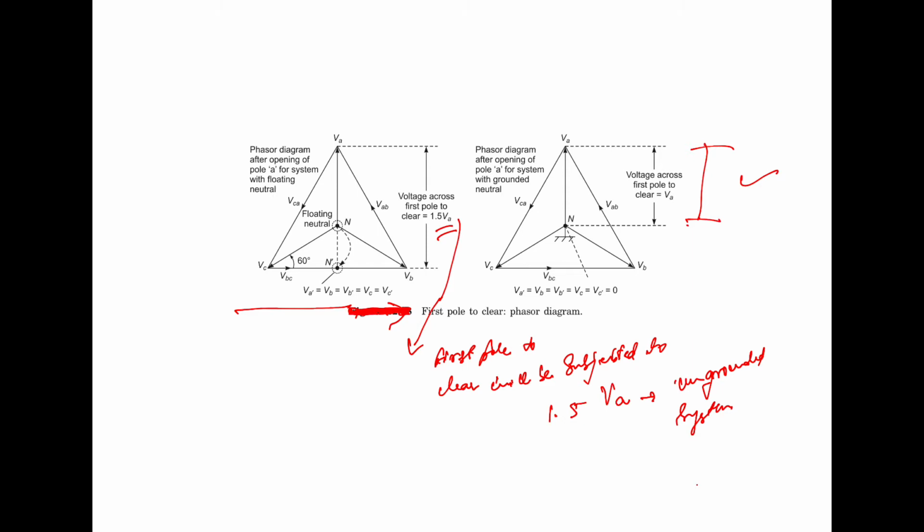Next is the circuit breaker ratings. The circuit breaker is a critical component of the power system.